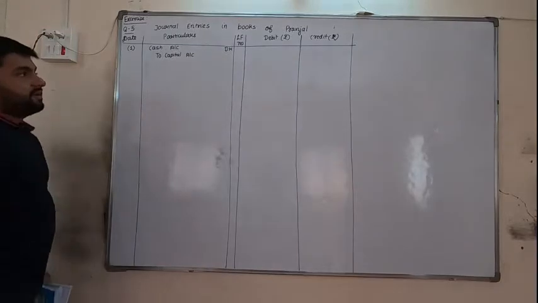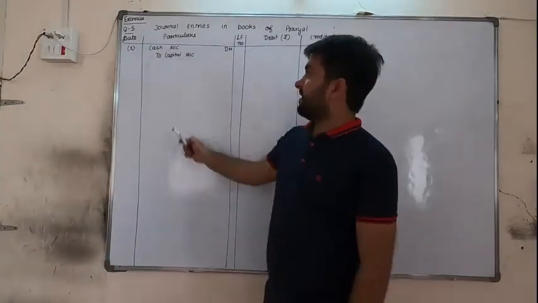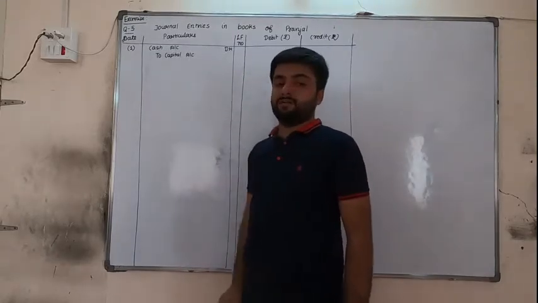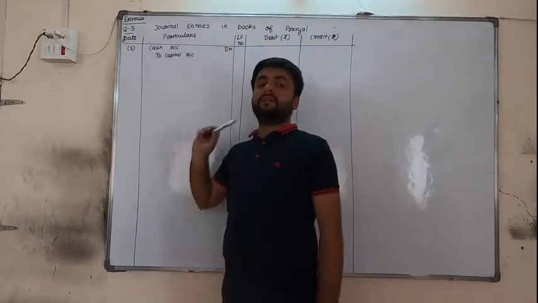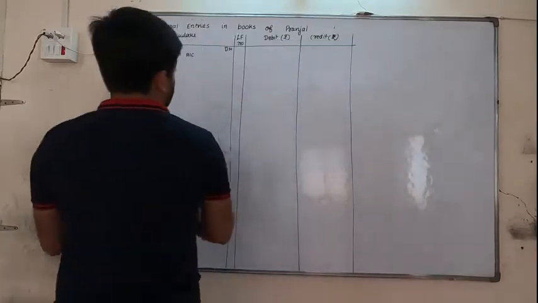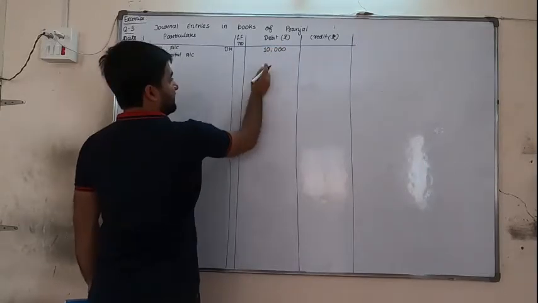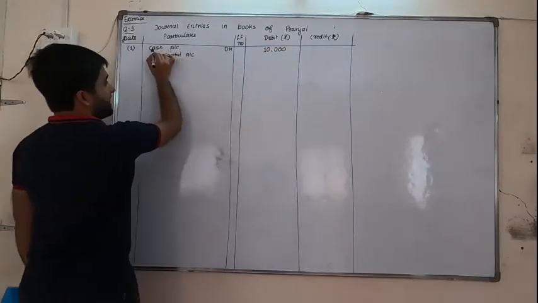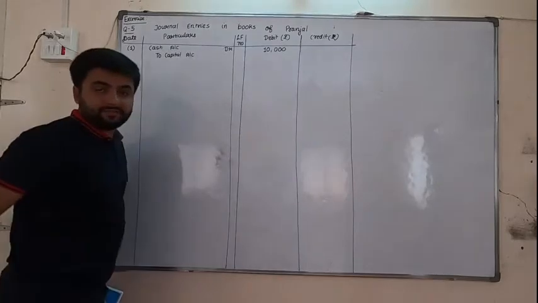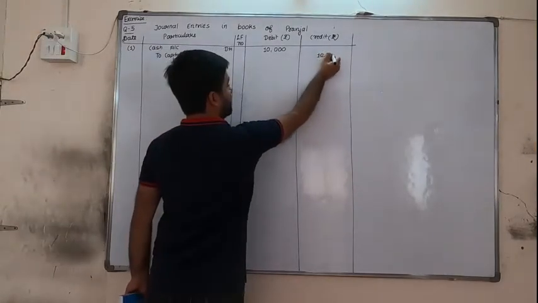Capital account. First of all, you decide which two accounts will be affected. Cash is coming in, so cash account debit. Owner is the giver of this capital, so credit to capital account. Now what is the amount? 10,000, on the debit side 10,000. See, where cash is written, in the same line 10,000 is there. Where capital is written, in the same line 10,000 is there.